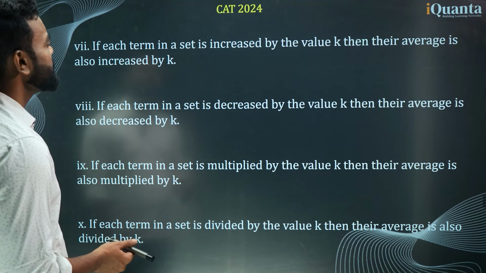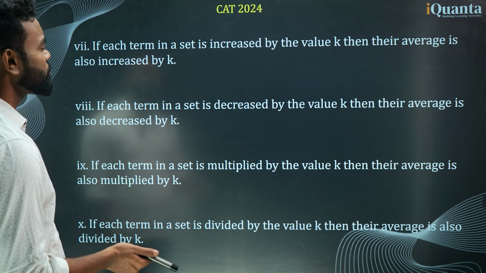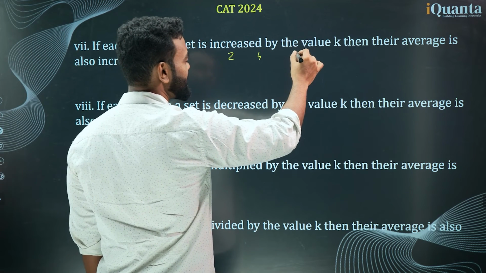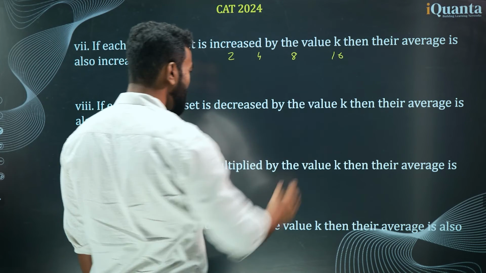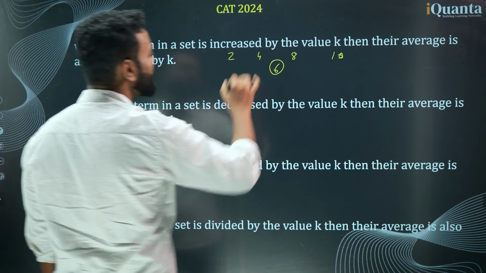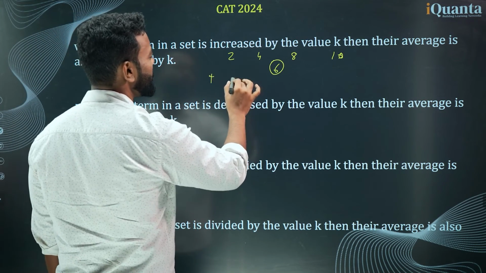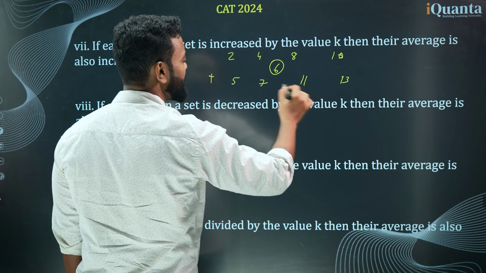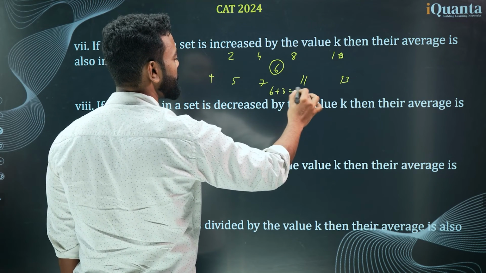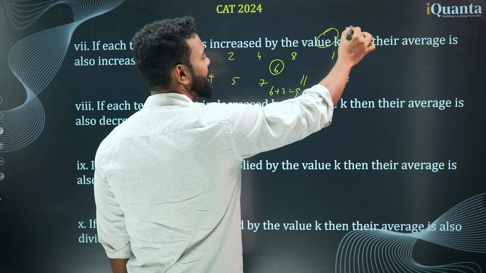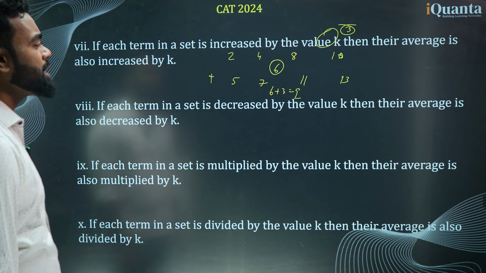Next is, if each term in a set is increased by value k, then the average is also increased by k. Let me give you an example. Let's say the sequence is 2, 4, 8, 10. So what is the average here? The average here is 6, right? Now if all the values are increased by, let's say, 3, it will become 5, 7, 11, and 13. Then the average will become 6 plus 3, which is 9. So that is what is said. If each term in a set is increased by the value k, then the average is also increased by k. Here I have taken k as 3. Initially the average was 6, now the average is 9.